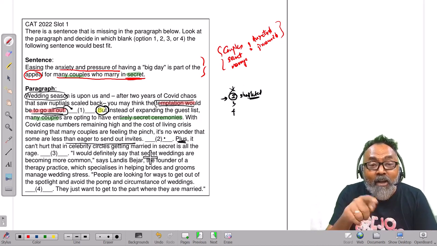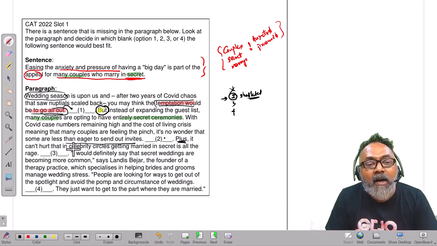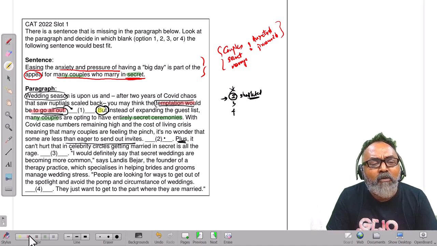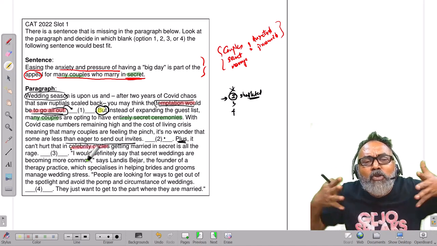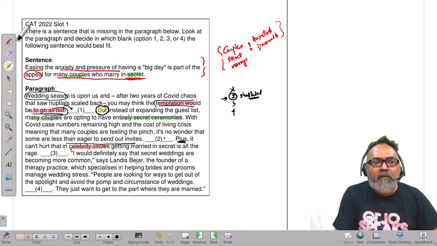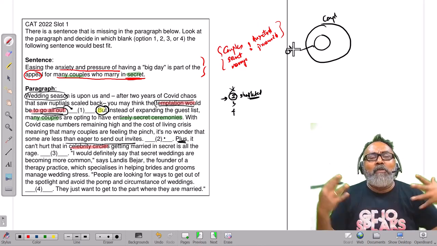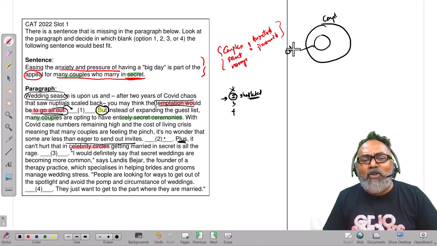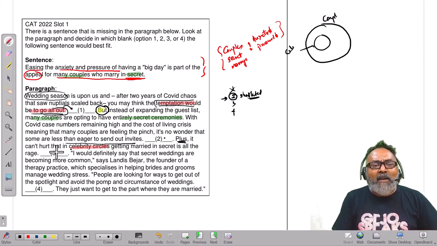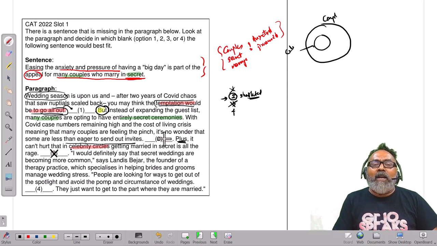Plus, now is adding on, it can't hurt in celebrity circles. Now it is zoomed, couples, celebrities, couples. Already zoomed in. So now we can't get back and put couples here. The 3 is gone. So if 3 is gone, it's already zoomed in. We know that at this point in time, the answer has to be 2.